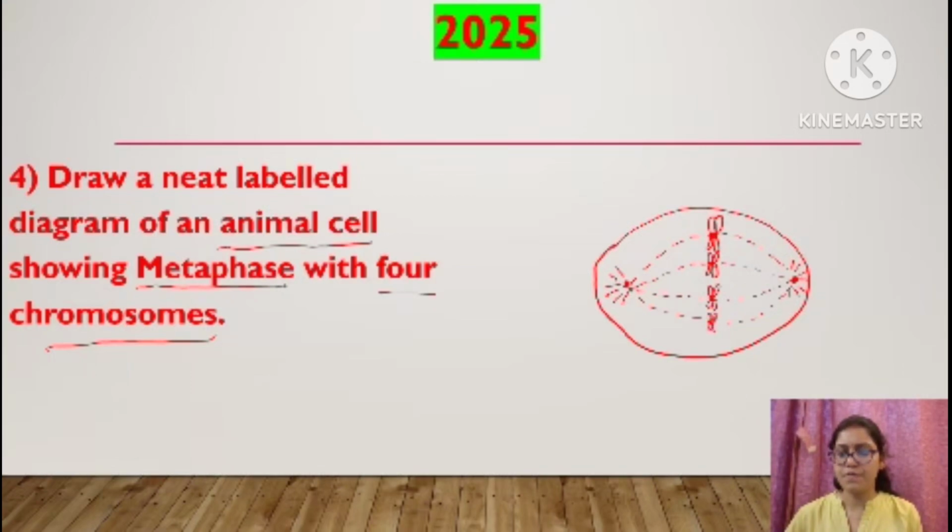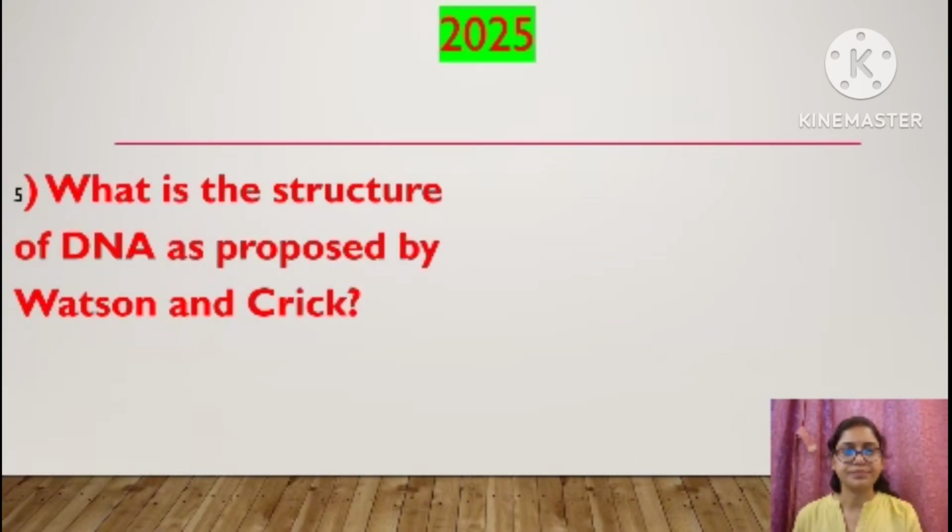See, with the help of the centromere, all the chromosomes are attached to the spindle fibers in one equatorial plane. Count how many chromosomes? Total 4. 1, 2, 3, 4. Correct? So this is the diagram of this question. Right? Okay. Moving to the next question.